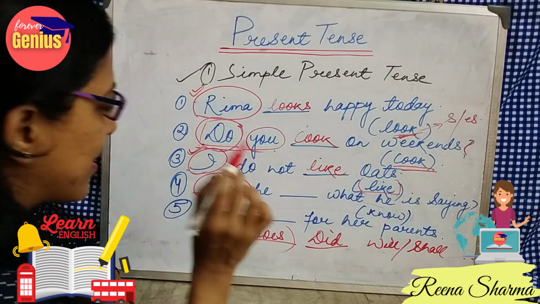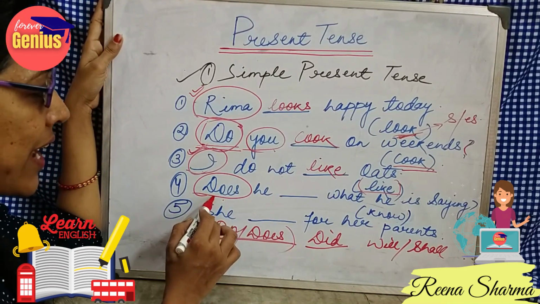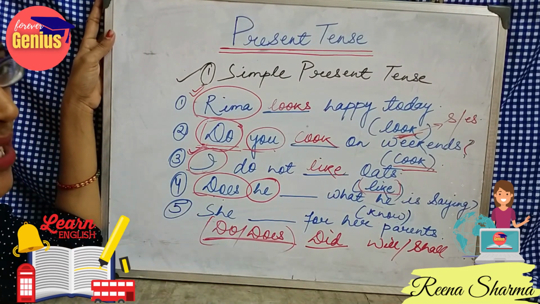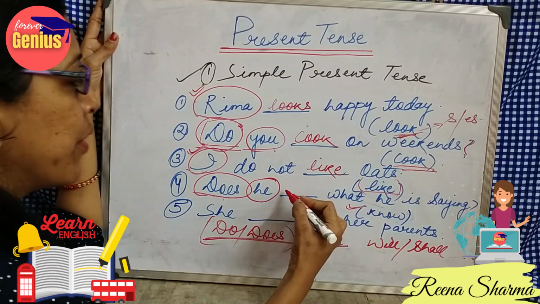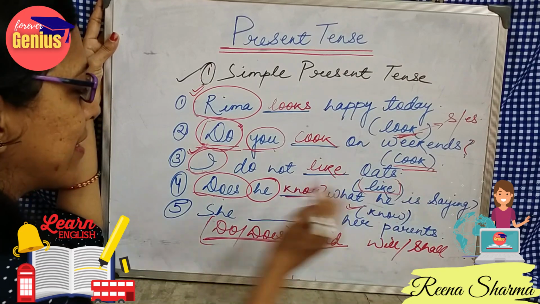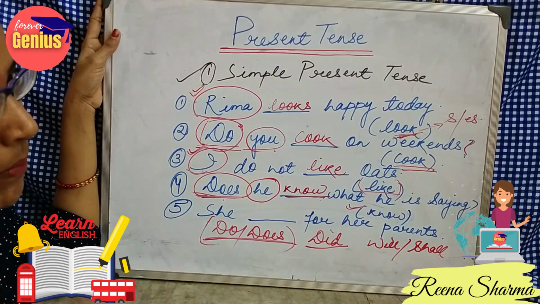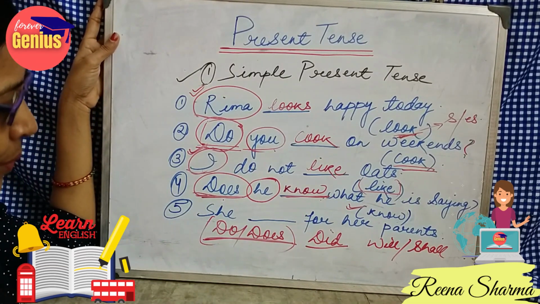Now comes does. See again, do or does. Though here it is written he, which is the third person subject, we will write no. Why? Because it is an interrogative question and it is starting with does, which is the first form of the verb. So we will write it here as no.